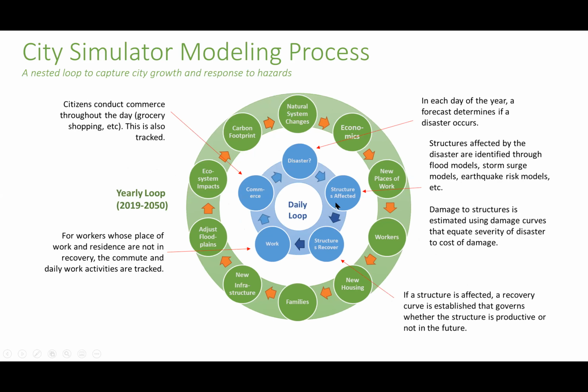The inner loop focuses on disasters. Every day it first asks the question, did a disaster occur today? If it did, it says which buildings were affected by it, and works out how long it's going to take for those buildings to recover. It also simulates people going to work and commerce happening in the city.